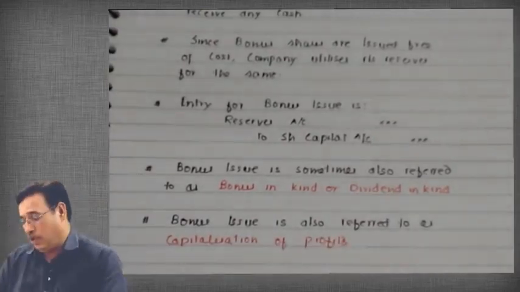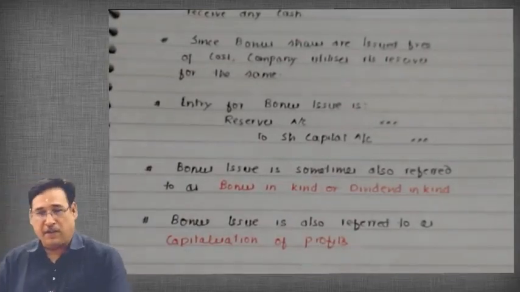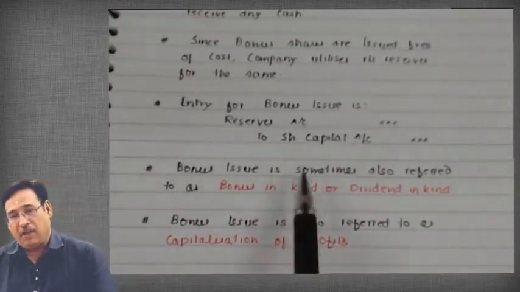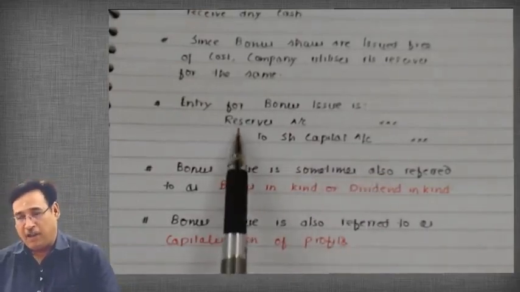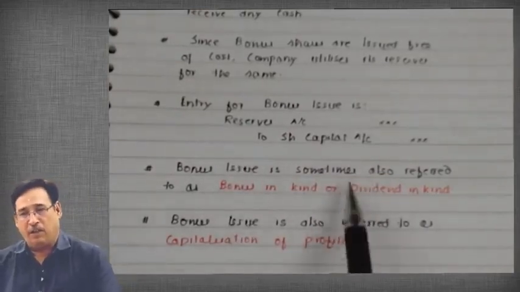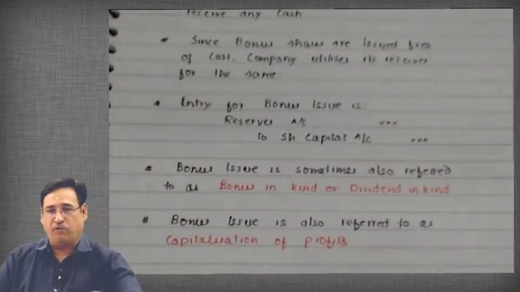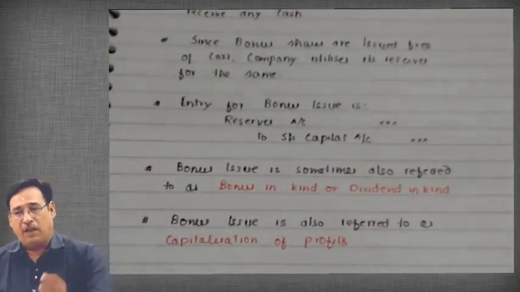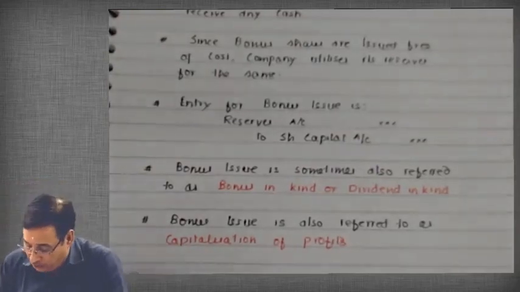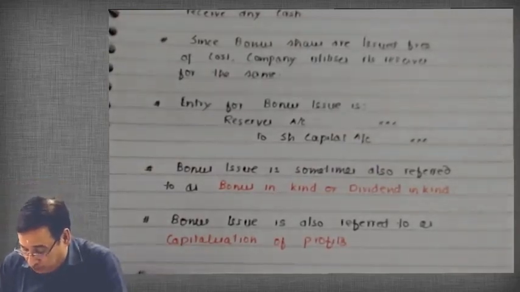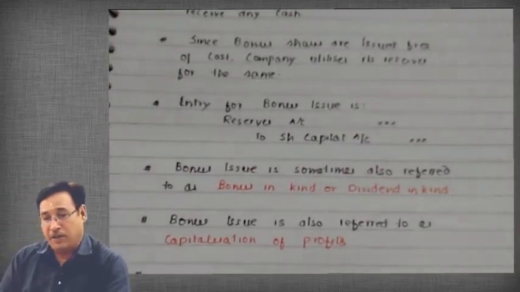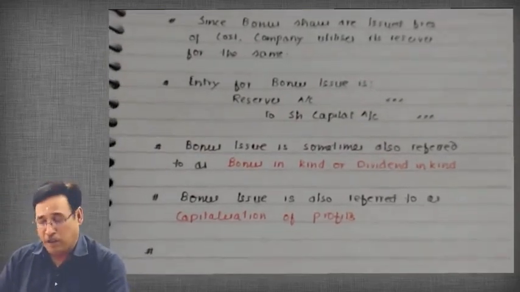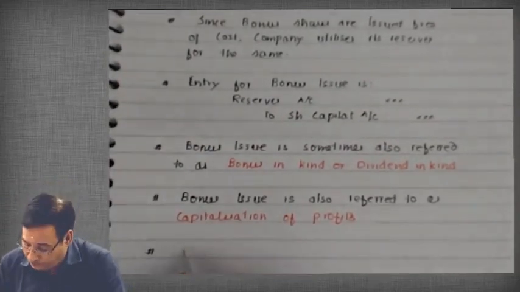So it is also known as capitalization of profits. The reason is that when the company passes the entry, reserves account debit to share capital, indirectly it means reserves are getting converted into share capital, because reserves will take a dip, as I told, and share capital of the company will increase. Now you will have to write along with me, and I will explain these points in a short while.